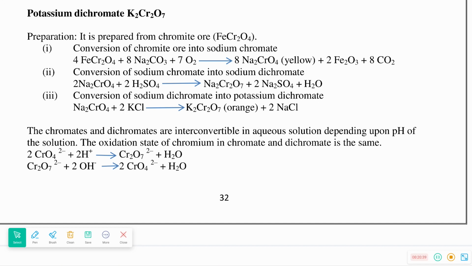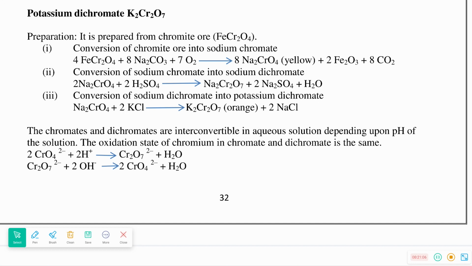So what are the 3 steps for the preparation of potassium dichromate? First, conversion of chromite ore to sodium chromate. Second step, sodium chromate to sodium dichromate. Third step, sodium dichromate to potassium dichromate. What is the color of sodium chromate? Sodium chromate is yellow.